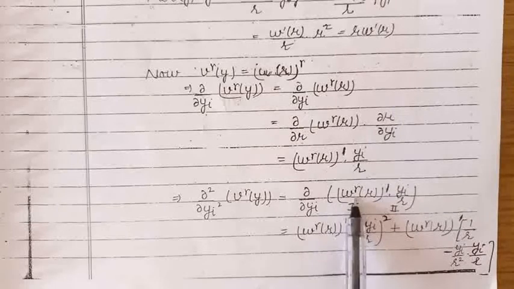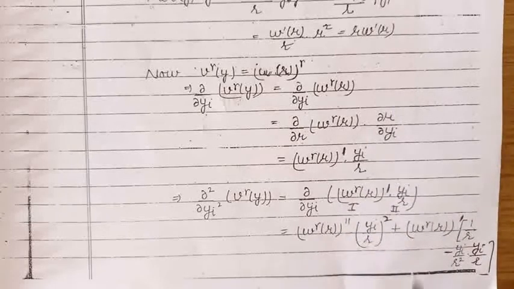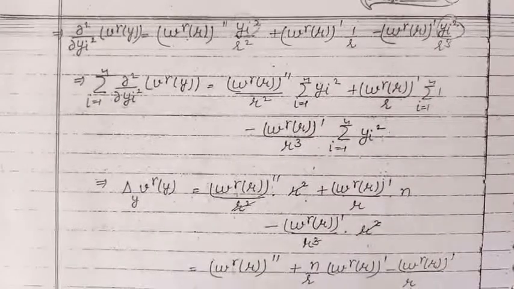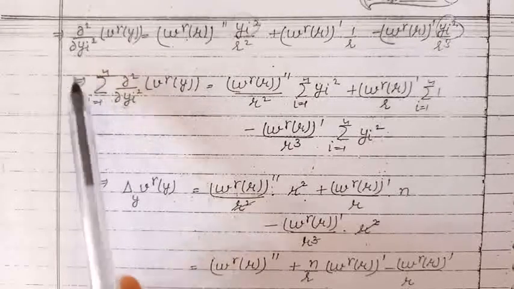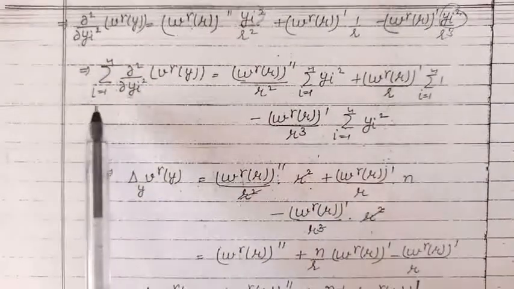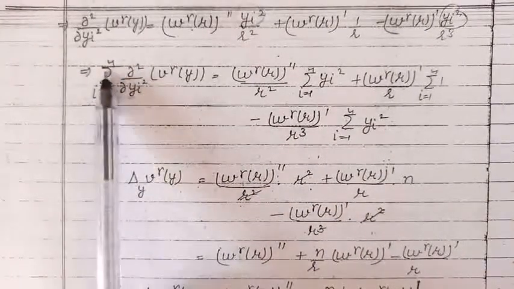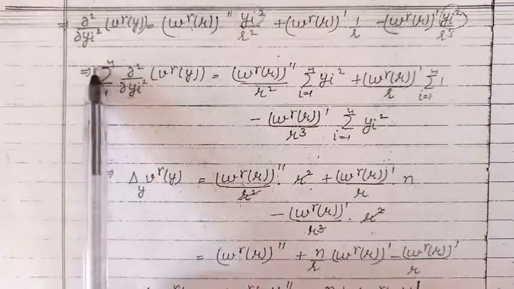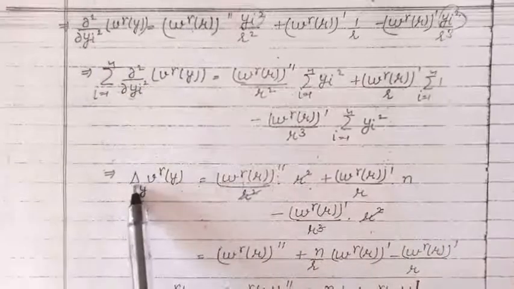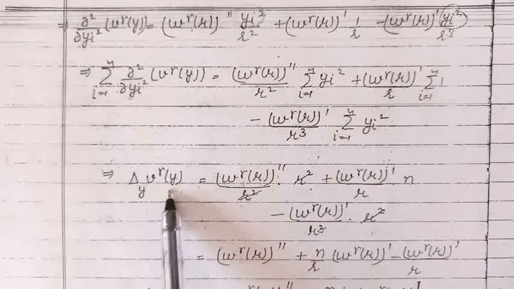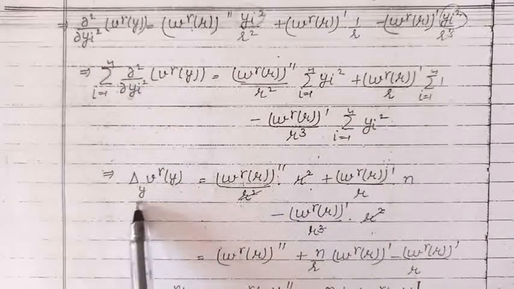So finally we have obtained the value of second order partial derivative of v raised to the power gamma with respect to yi, and we can take summation on both sides from 1 to n, i varying from 1 to n. So by definition this will become Laplacian of v raised to the power gamma with respect to the variable y.